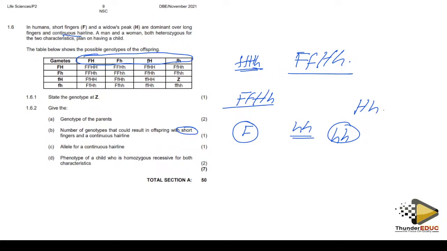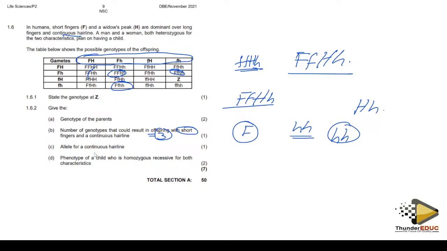So I'm going to say capital F, small h. This is the first one, the first individual. This is the second individual. Is there anyone else? Yeah, the third individual. Is there anyone else? No. So there are three. So the answer is going to be three individuals.